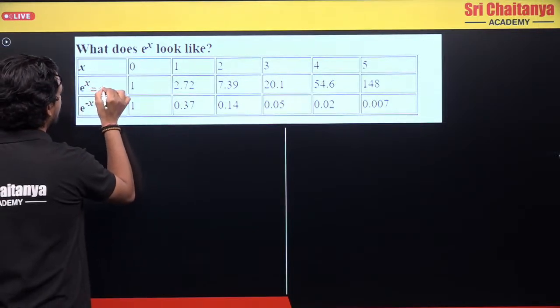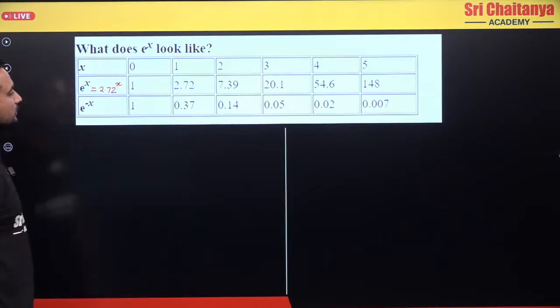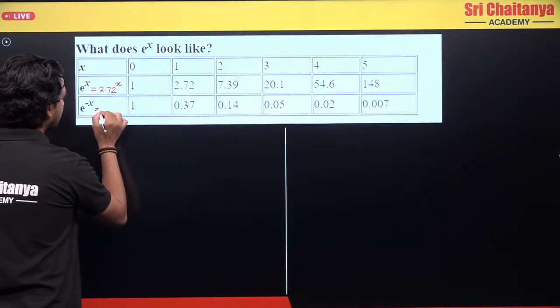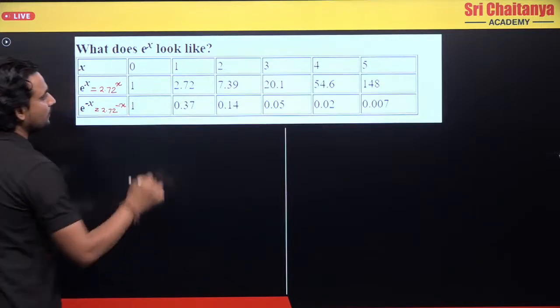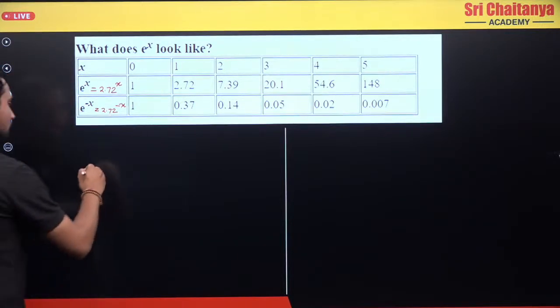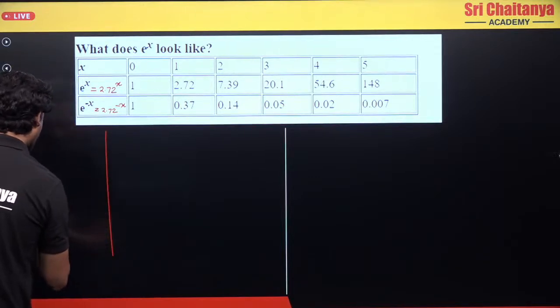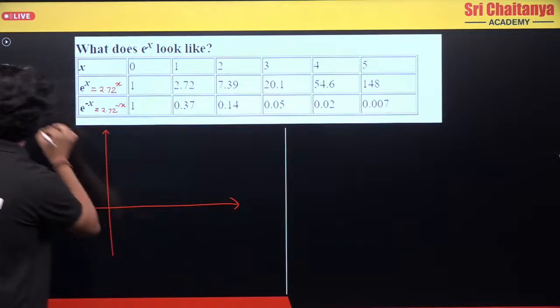This is basically e raised to the power x. So e to the power 0 is 1, yes. Then e to the power minus x can be written as 1 over e to the power x. Okay, so let's draw the graph for x greater than 0. Let's draw the graph first. So how to draw the graph?